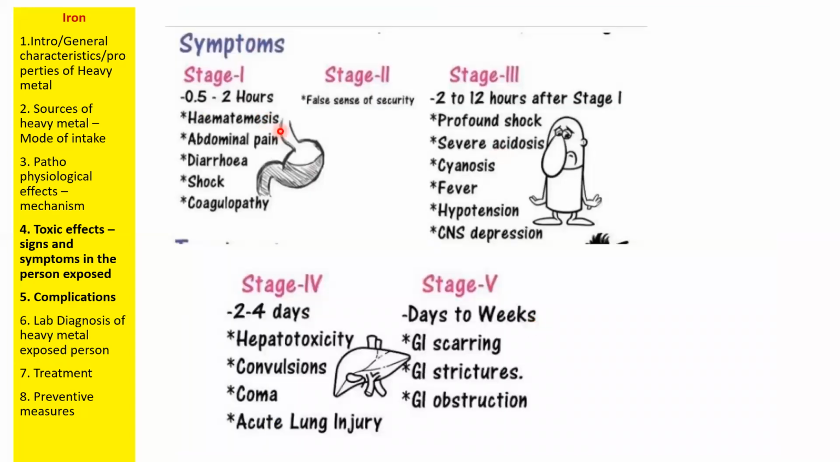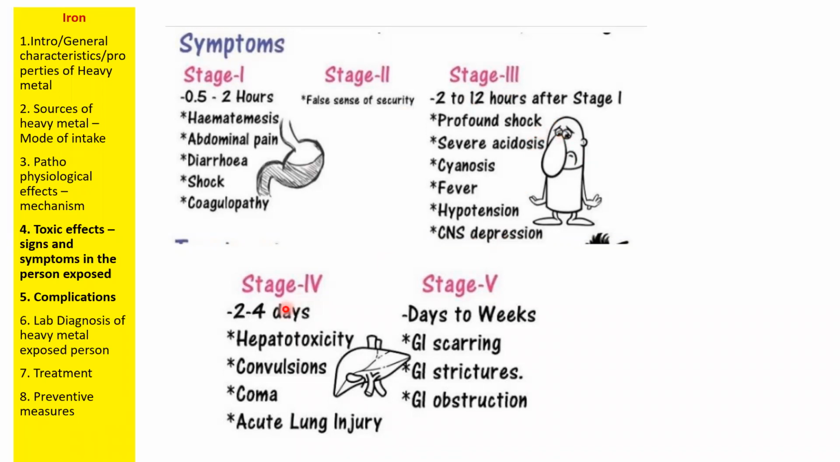Stage 1 happens within 2 hours. It will cause hematemesis, that means blood, iron toxicosis. Then abdominal pain, diarrhea, shock, and coagulopathy. Whereas in stage 2, there is a false sense of security. Here our immune system will start dysfunctioning; immune dysfunctions can be observed. Then stage 3: you will see shock, acidosis, cyanosis, fever, hypotension, and central nervous system depression.